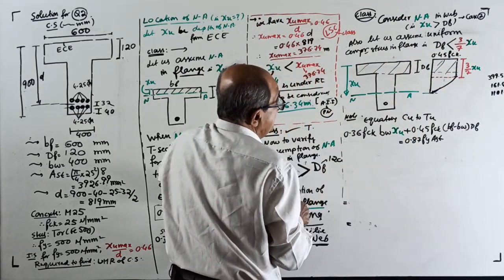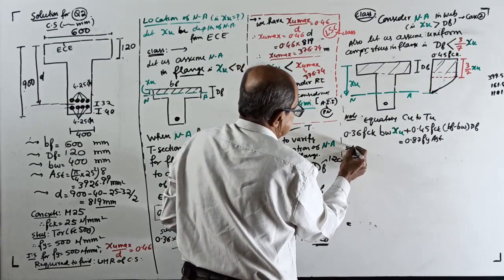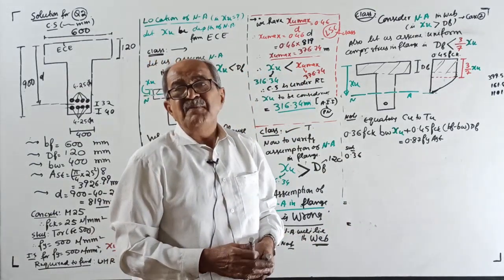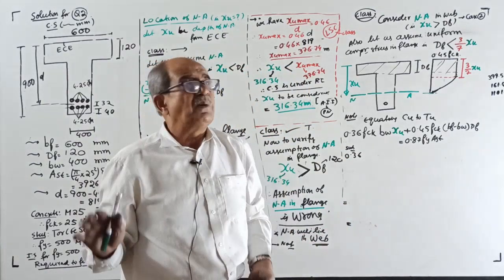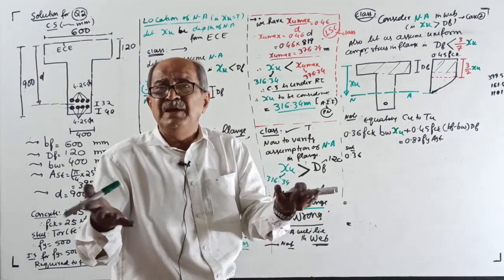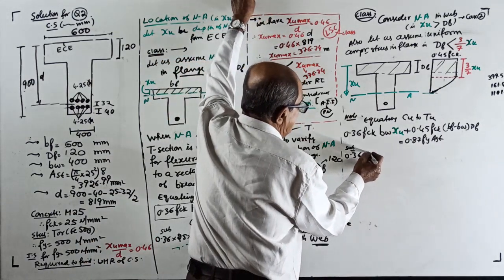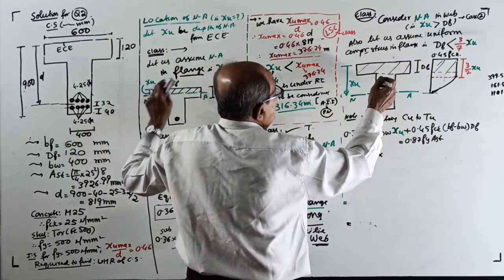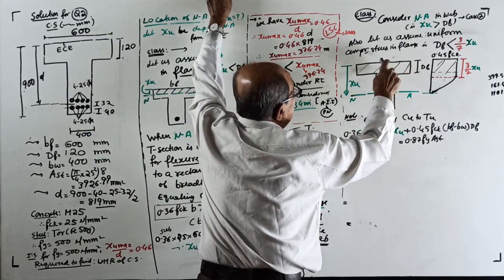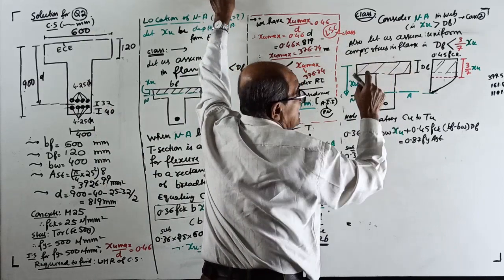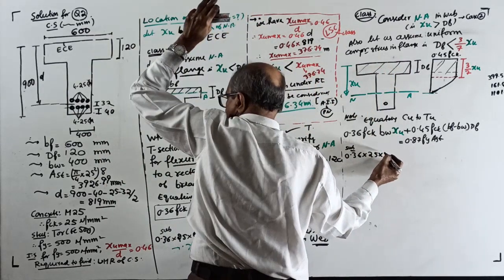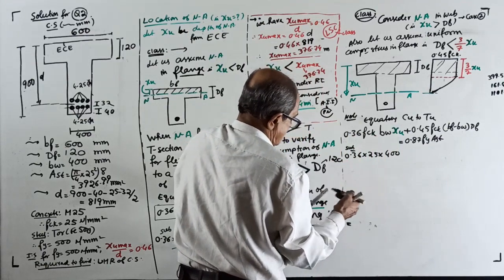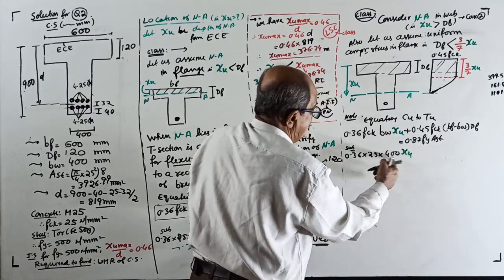This is the equation for what? XU, correct? 0.36 FCK into BW into XU plus 0.45 FCK into BF minus BW into DF, correct? Substituting 0.36, see, because of space problem, I am writing a little lesser. You see in the laptop and make a neat fair copy. 0.36 into FCK 25. Now you require BW, not BF. I told you earlier how, because for analysis you take rectangular and offset. See earlier class, BW 400 into XU.